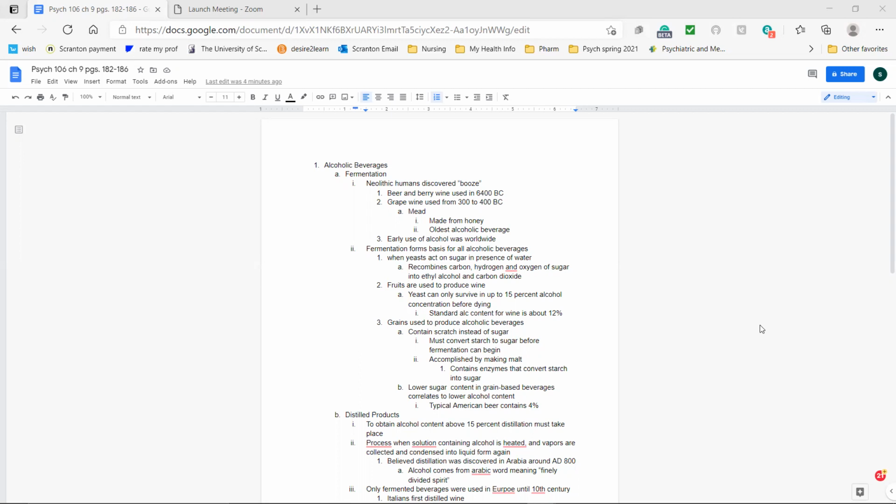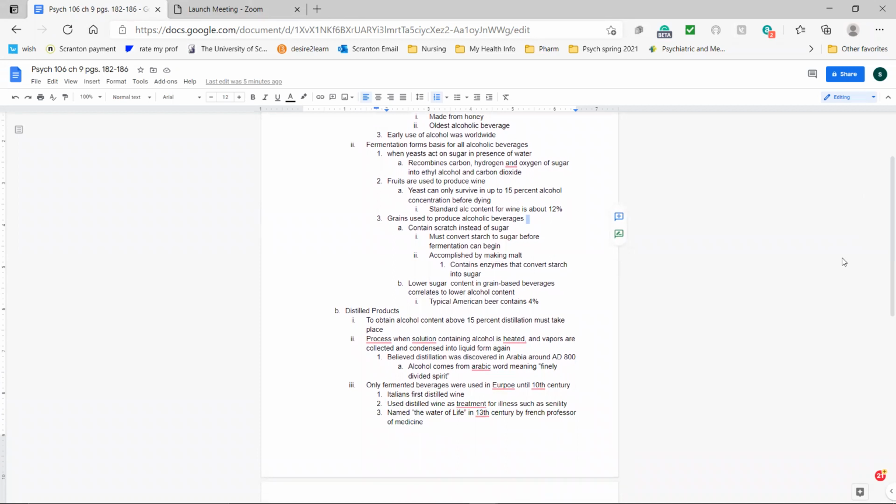So while fruits were used to produce wine, grains were used to produce alcoholic beverages, such as beer. So grains contain starch instead of sugar. So in order to use grains, they had to convert the starch into sugar before fermentation could begin. They accomplished this by making malt. So malt contains enzymes that convert starch into sugars.